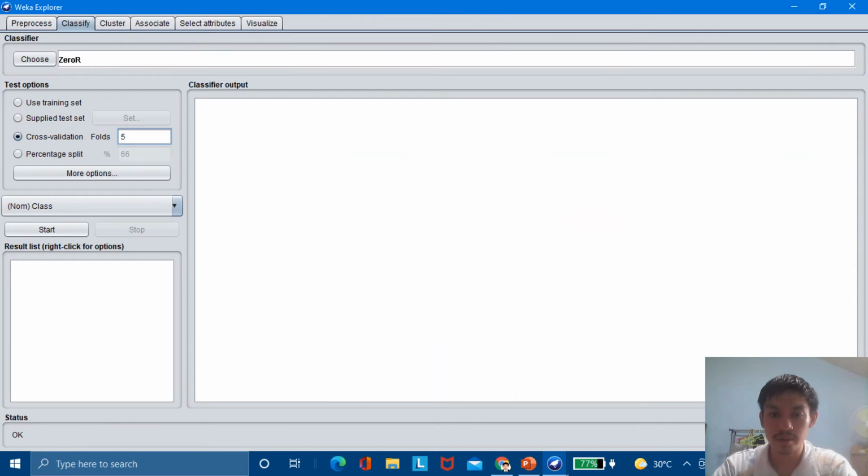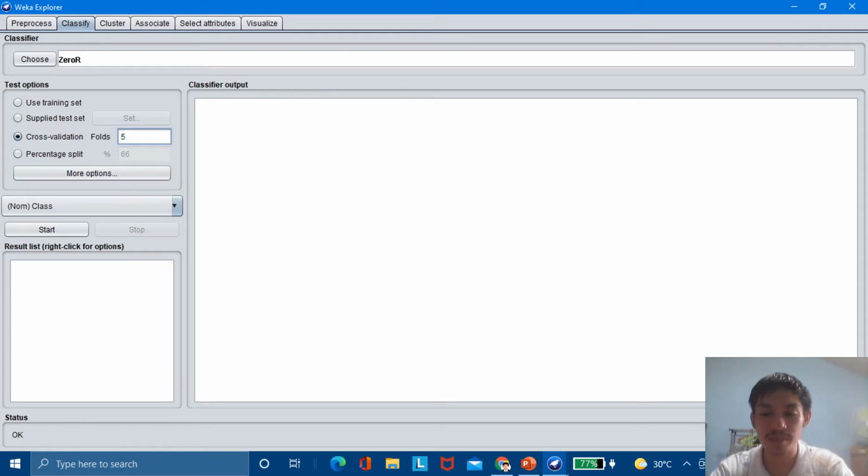Now we will go to the classify tab. Let us set the cross-validation folds to 5, because there are 500 samples, 250 of each class. There are 2 classes. If we divide 250 by 5, we get 50. That 50 is 20% of the samples.